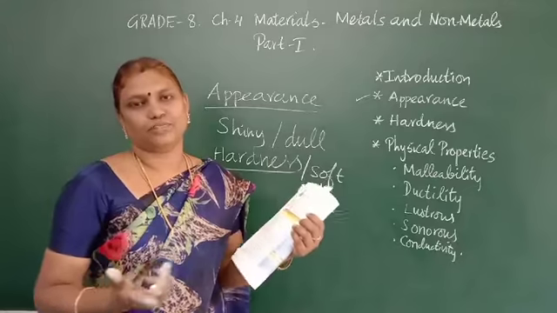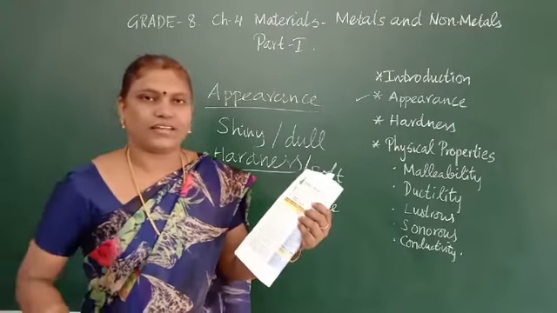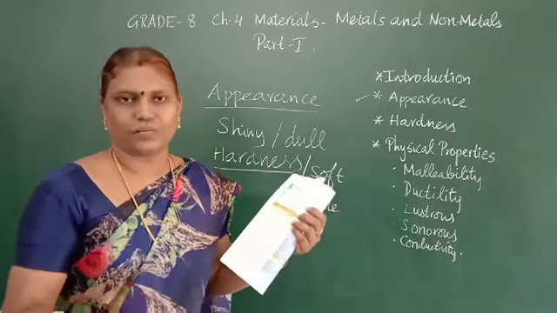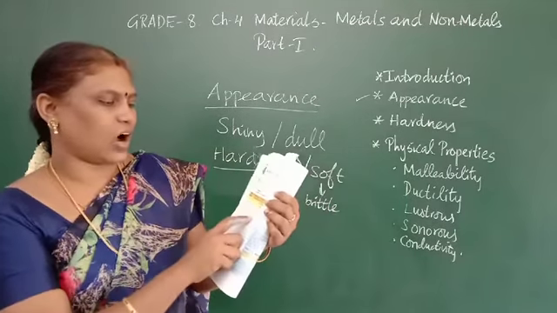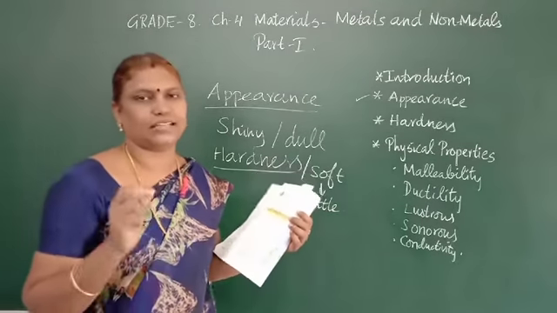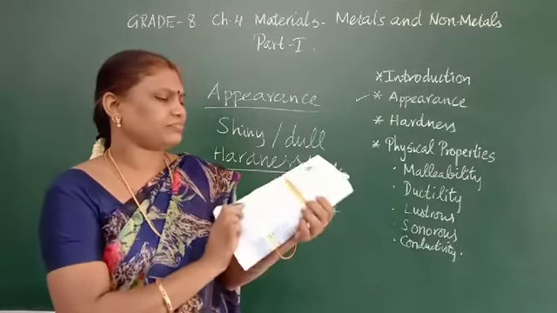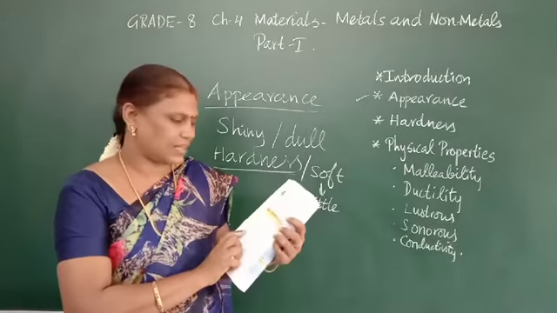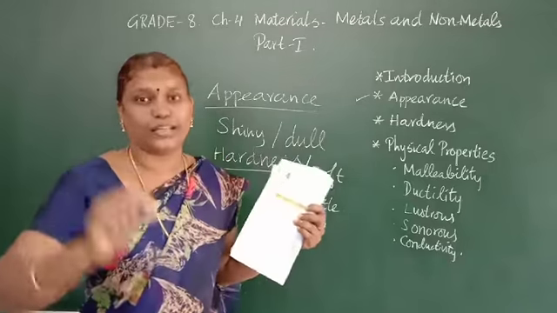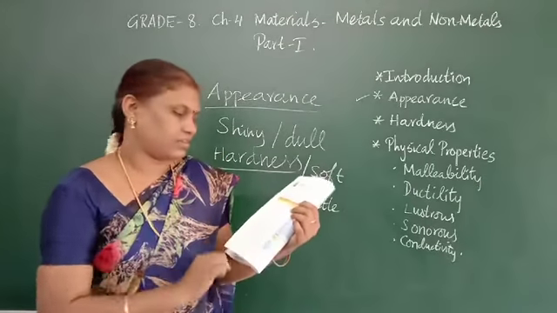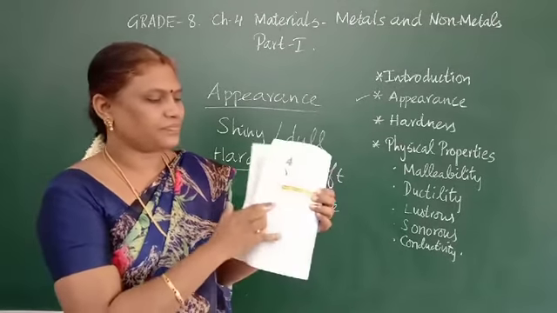Aluminium is a metal, and in the pure form it will be shiny. What about hardness? It will be little hard, harder than non-metals. Then copper is also a metal. In the pure form it is reddish brown in color, shiny and hard.